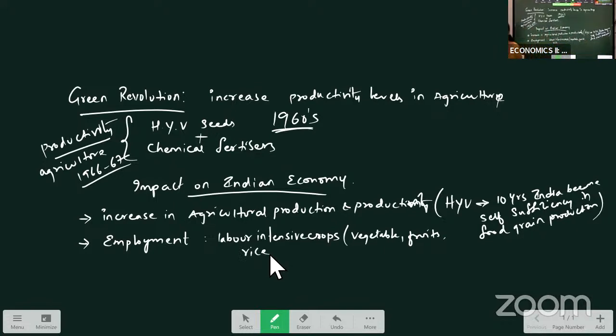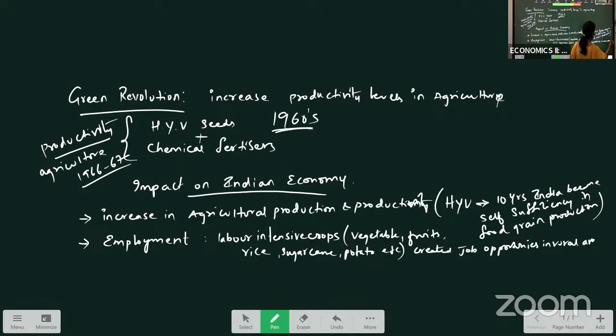So these all have increased, the sugarcane, potato and so on, etc. created or increased job opportunities in rural areas. So this is how employment is generated through the green revolution.